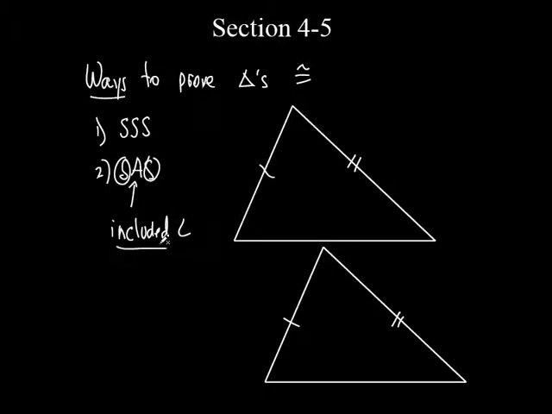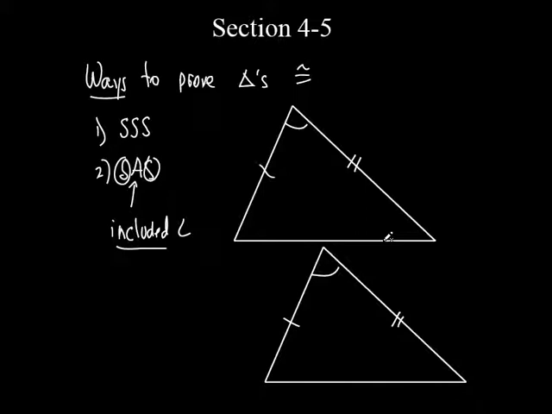It has to be the included angle. The included angle means the one that's between the 2 sides. So which one? Is it the top one, the bottom left one, or the bottom right one? It's the top one. The top one is the included angle. It's between those 2 sides. So if I could show that this and this side are equal, the included angle is equal, and the other 2 sides are equal to each other, that's enough to say that those 2 triangles are congruent. Everybody with me on that?